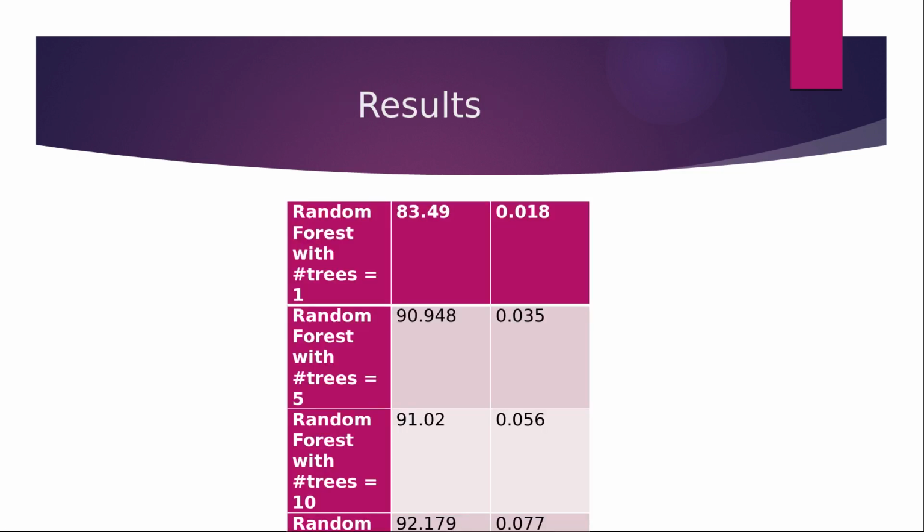Here you can see the results. The random forest with 1 tree has 83% accuracy, and the accuracy significantly increases as you increase the number of decision trees. This basically tells us that the more decision trees we have, the more accurate our results will be.